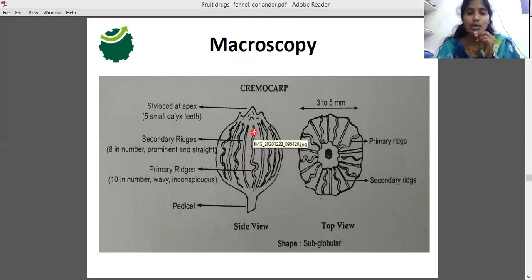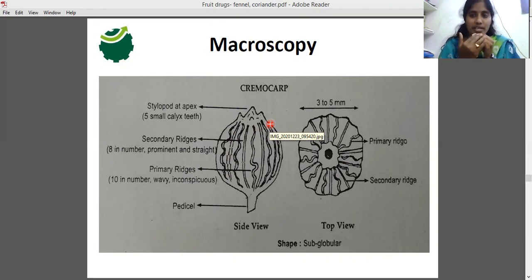They are not prominent, they are inconspicuous, meaning they are not clearly visible. They are wavy, but not visible clearly. This fruit contains about 10 wavy primary ridges. And the straight ones are the secondary ridges. The fruit surface may have 8 of these secondary ridges, and they are straight and prominent. When we touch the surface of the fruit, we can sense these secondary ridges.